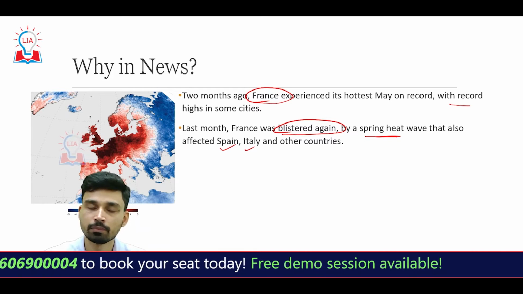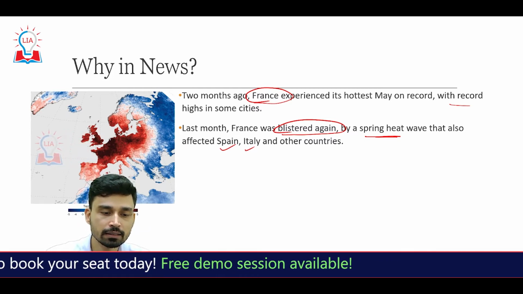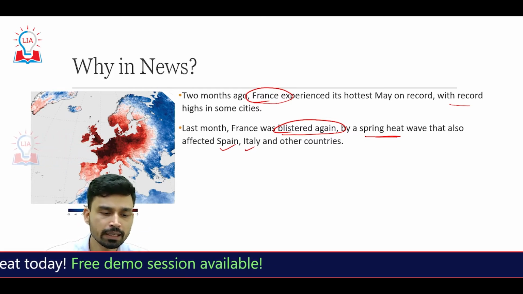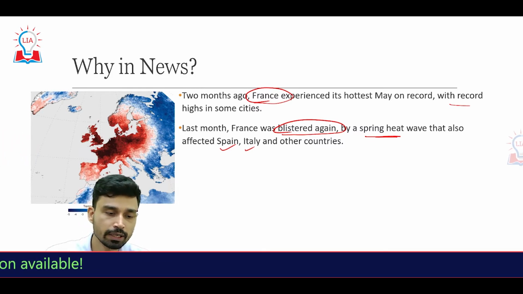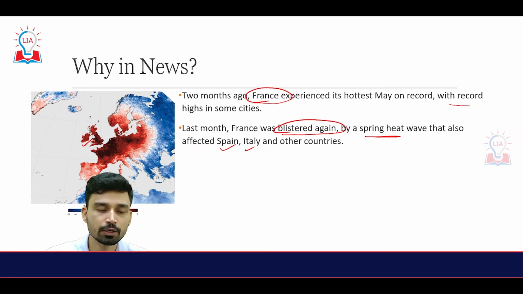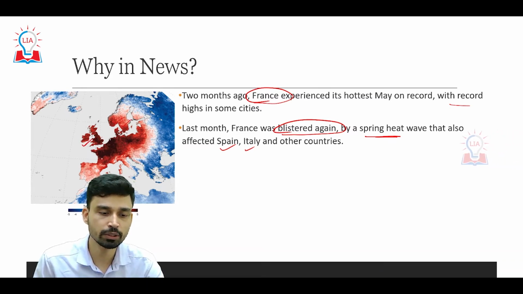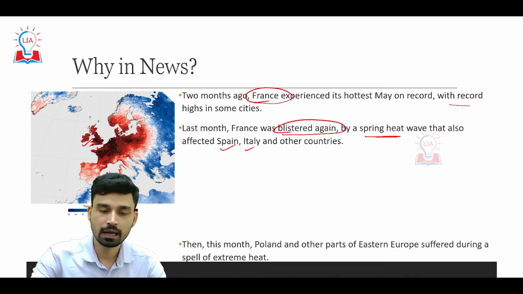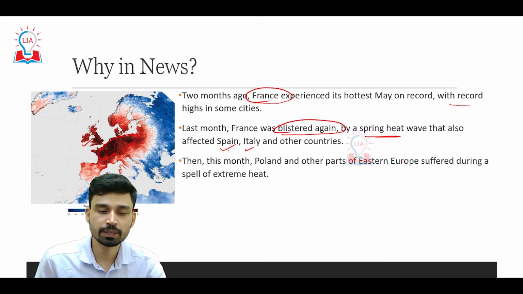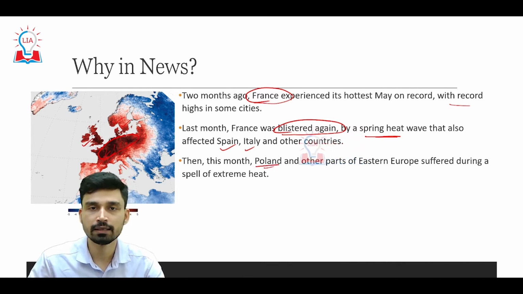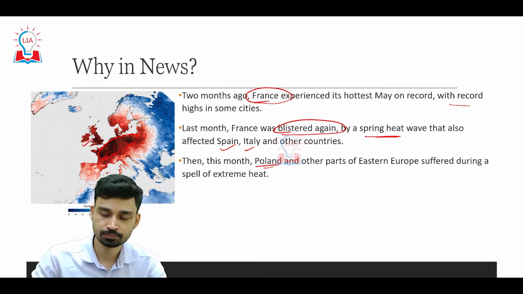countries. In the map on the side, you can see the region colored red is the region currently affected by the heat wave. The main countries present here are the United Kingdom, Norway, Sweden, France, Germany, Spain, Italy and Greece. Not only that, the heat wave that was earlier affecting the western part of Europe has spread east, and now it is affecting even Eastern European countries such as Poland, Lithuania, Latvia and Estonia.